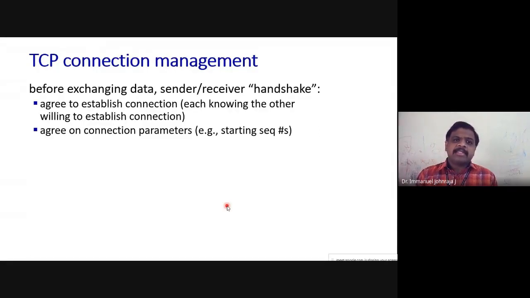The next topic is TCP connection management. I have spoken multiple times that TCP is a connection-oriented protocol, where the connection needs to be established between the client and the server, between the sender and the receiver. So before exchanging the data, the sender and the receiver have to say hi, hello.